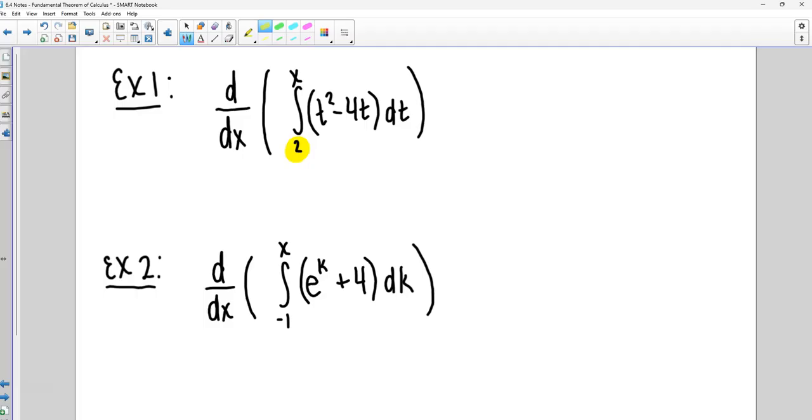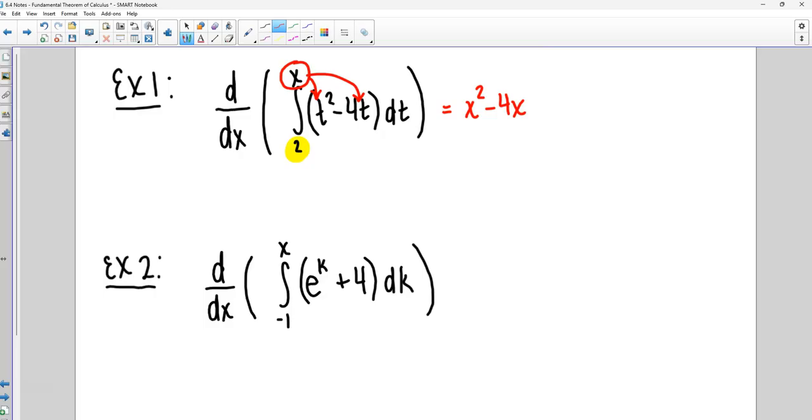So if I'm taking the derivative of an integral and this lower limit is a number, then all we're going to do is take whatever is right here and plug it in for the variable. So we'll get x squared minus 4x.